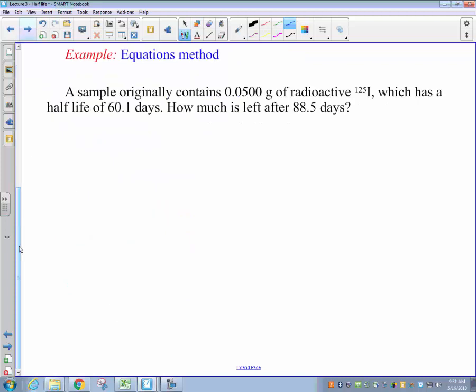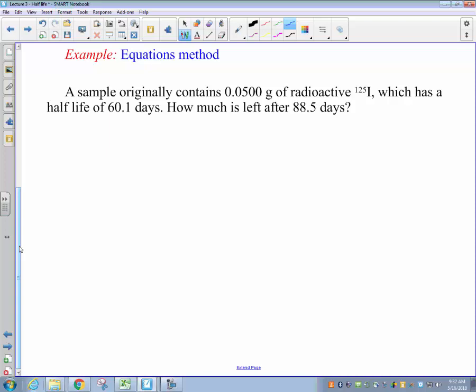For our second example problem here, we've got a sample which originally contained 0.0500 grams of radioactive iodine-125, and the half-life of that iodine-125 is 60.1 days. And the question that we're going to ask you here is how much would be left after 88.5 days has gone by.